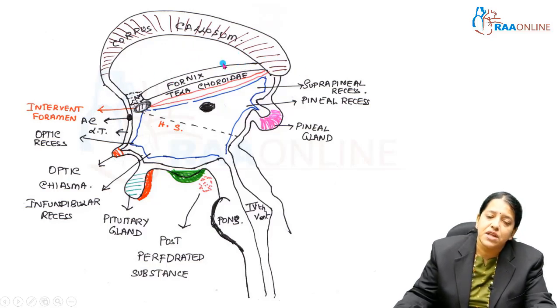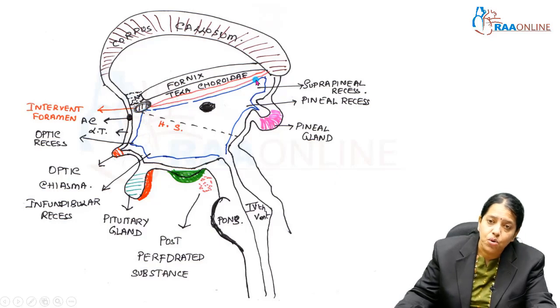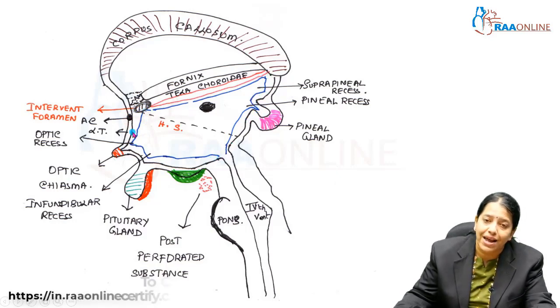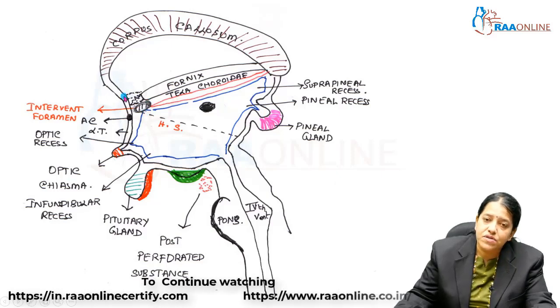After that, as we come down, this becomes the lateral ventricle, which has been color-coded in blue. You can see this blue line following the ependyma of the lateral ventricle. So how is the lateral ventricle connecting with the third ventricle? It is connecting through the interventricular foramen of Monro.